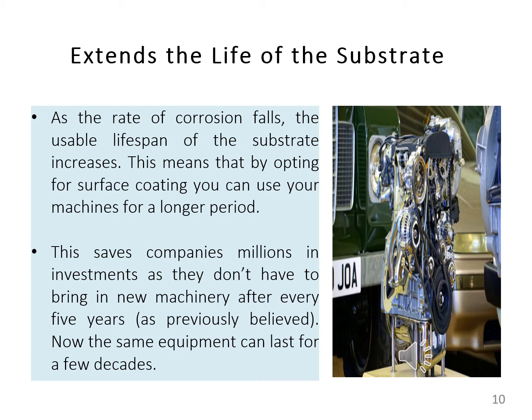So that's how surface coating increases the lifespan of the machines or the equipment. This saves companies millions in investment, as they don't have to bring in new machinery after every 5 years as previously believed. Now the same equipment can last for a few decades. So how is surface coating useful for machines?